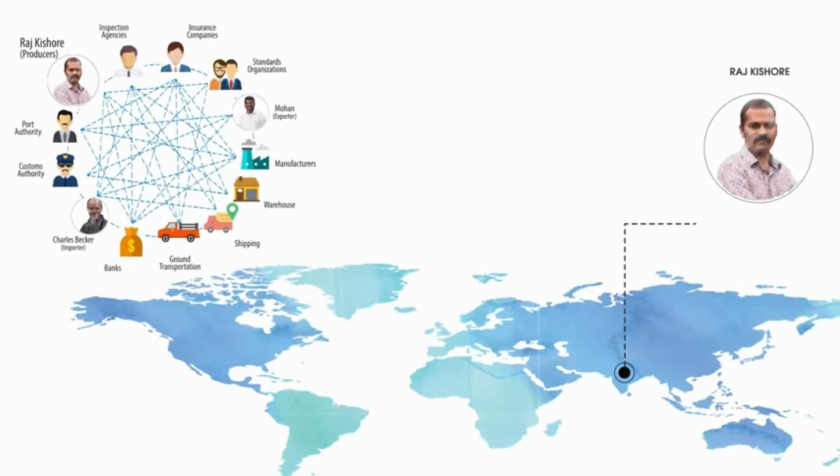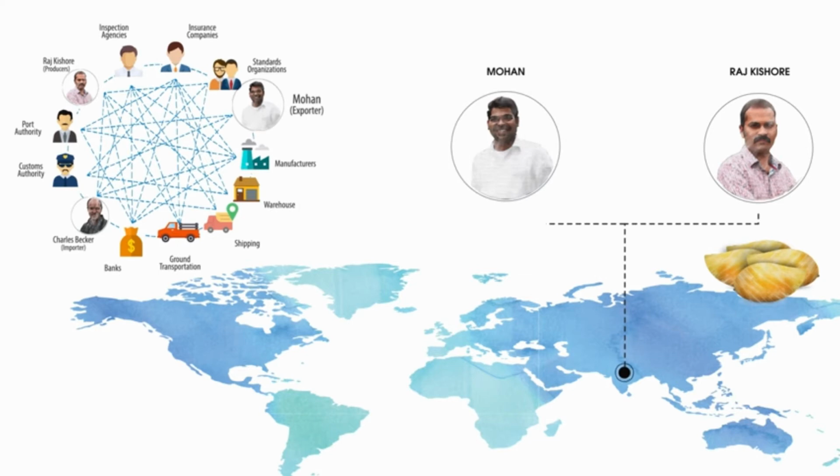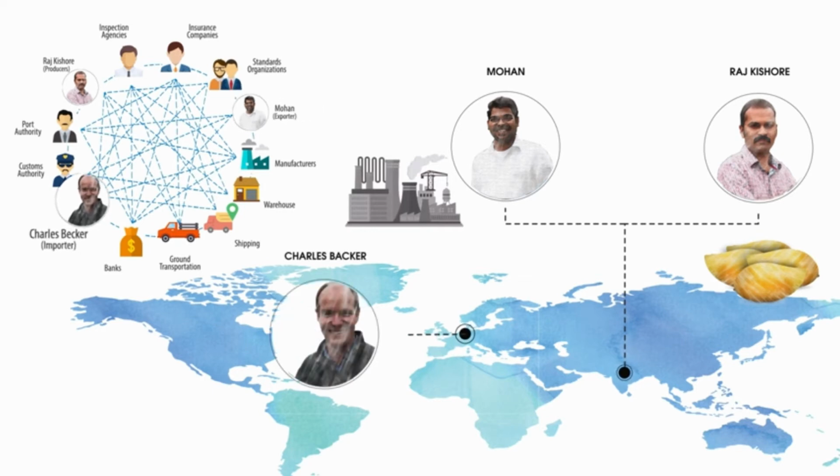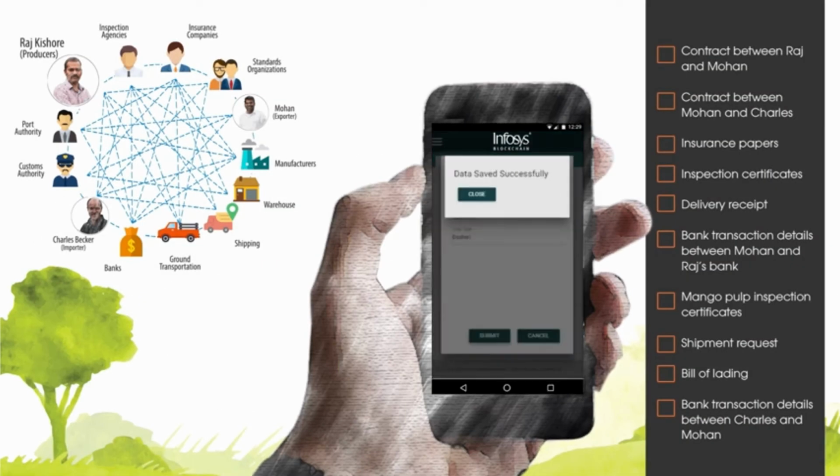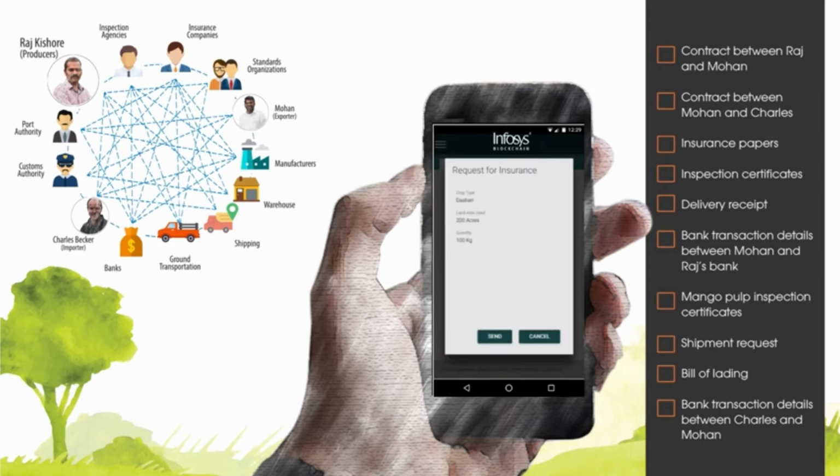Meet Raj Kishore from Uttar Pradesh, who specializes in mango cultivation. Every year, Raj sells a bulk of his mango produce to Mohan, who owns the Royal Pulp Factory in Uttar Pradesh. Mohan, in turn, receives an order to export mango pulp to Charles Becker, who owns Becker Packaged Foods in Germany. He will add details about his crops, request inspections, and get his produce insured at the right time.